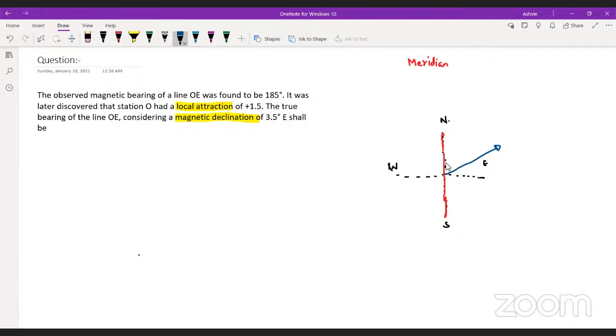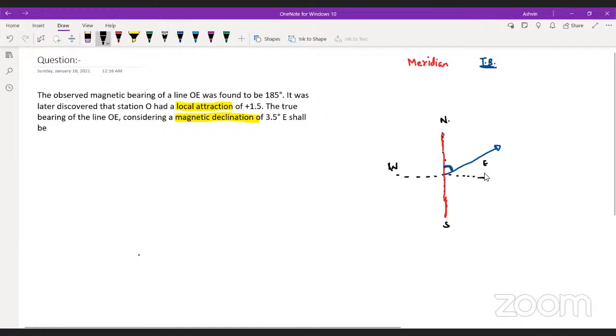Okay, with respect to this line, this has to be our true bearing. True bearing is nothing but all the angular measurement done with respect to the true north and the south. You guys getting it?